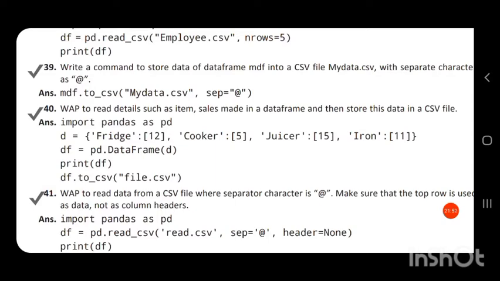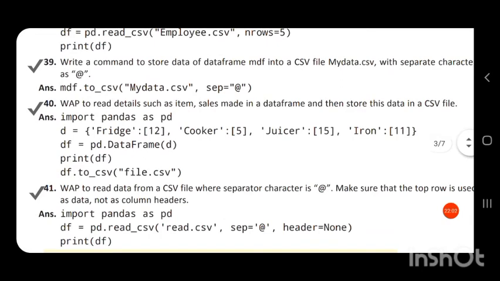Then comma, next key cooker, colon, its value is a list containing the single value 5, comma, another key juicer, colon, its corresponding value 15, comma, iron, colon, its value is a list containing a single value 11.